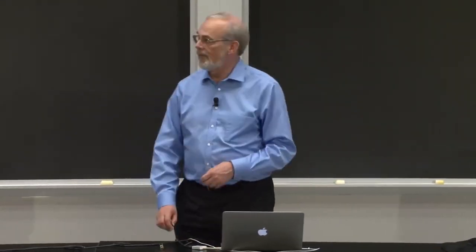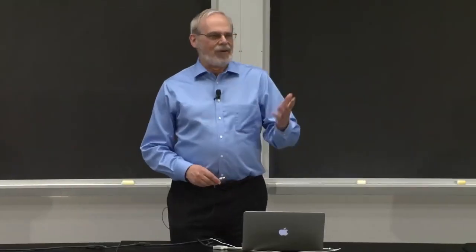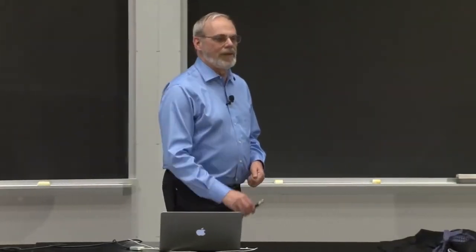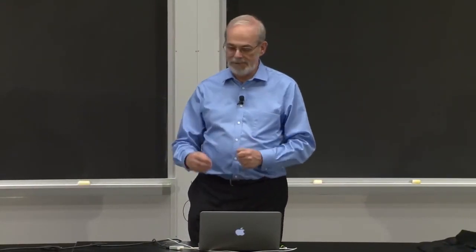On the other hand, if I'd used the labeled data, there was my dividing line. This is really easy. Both of those new examples are clearly below the dividing line. They are clearly examples that I would categorize as being more like receivers than they are like linemen. And I know it's a football example. If you don't like football, pick another example. But you get the sense of why I can use the data in the labeled case and the unlabeled case to come up with different ways of building the clusters.